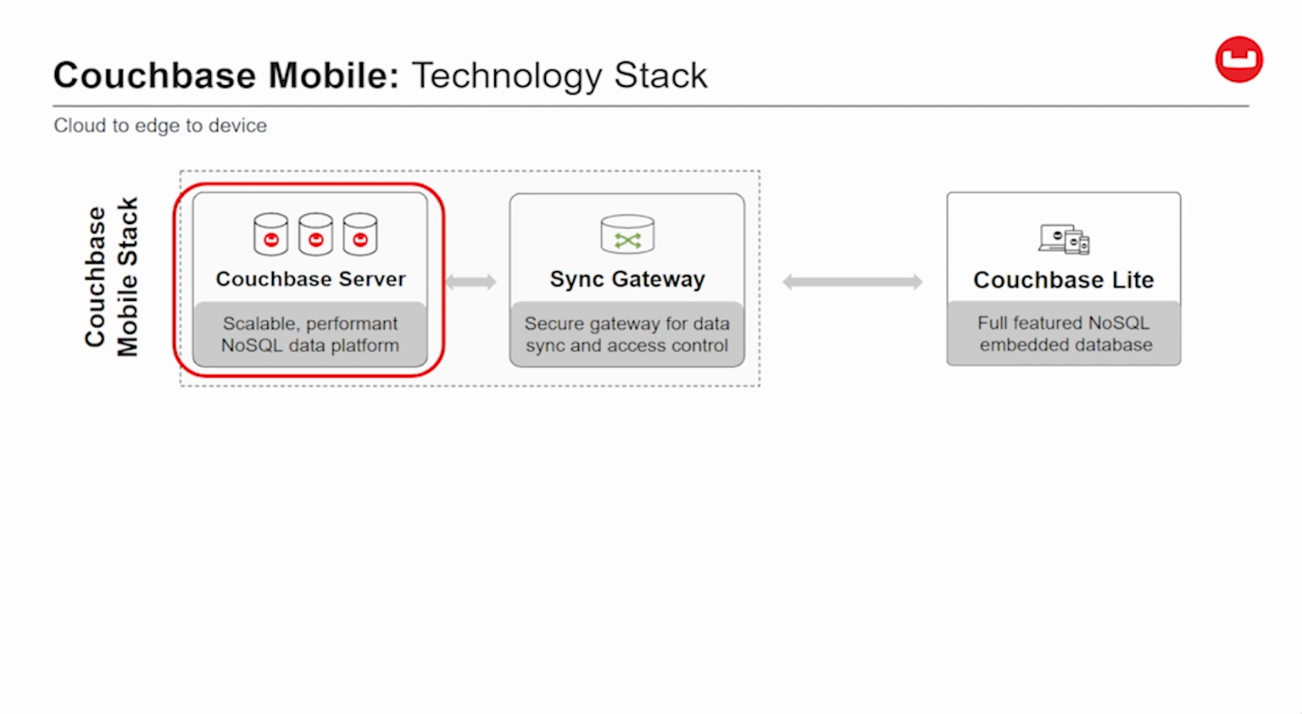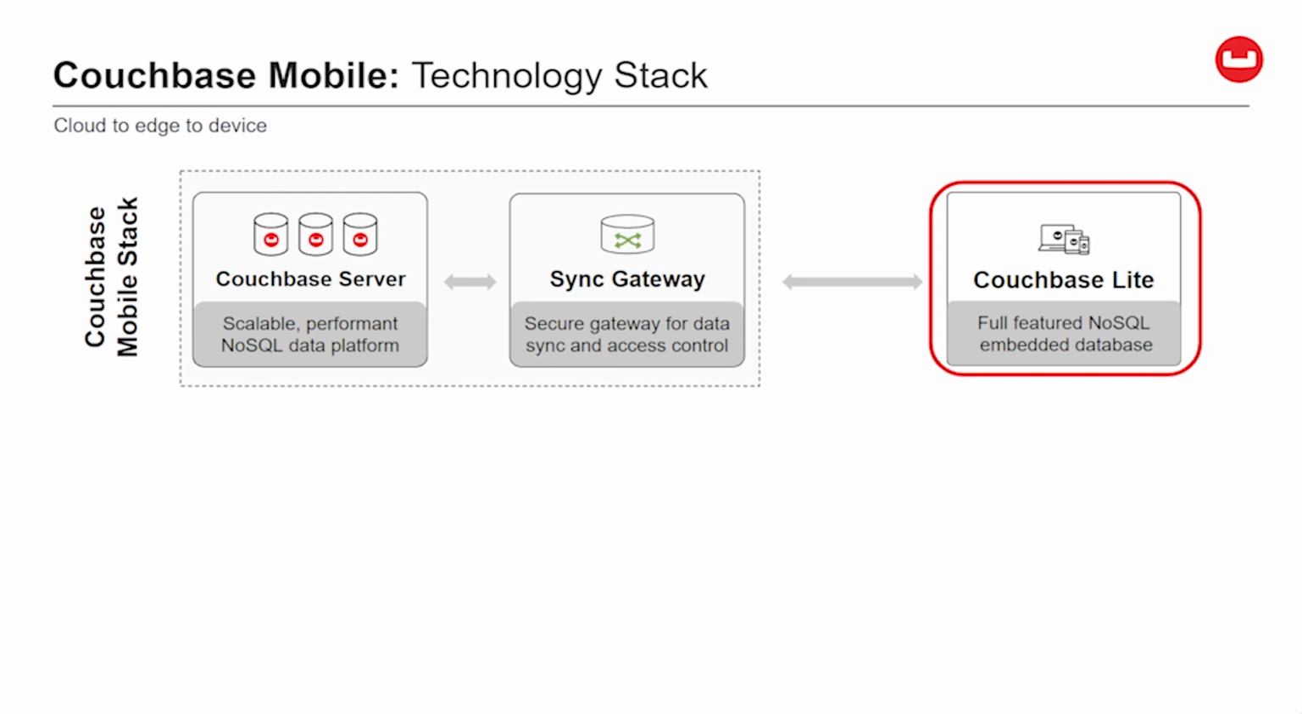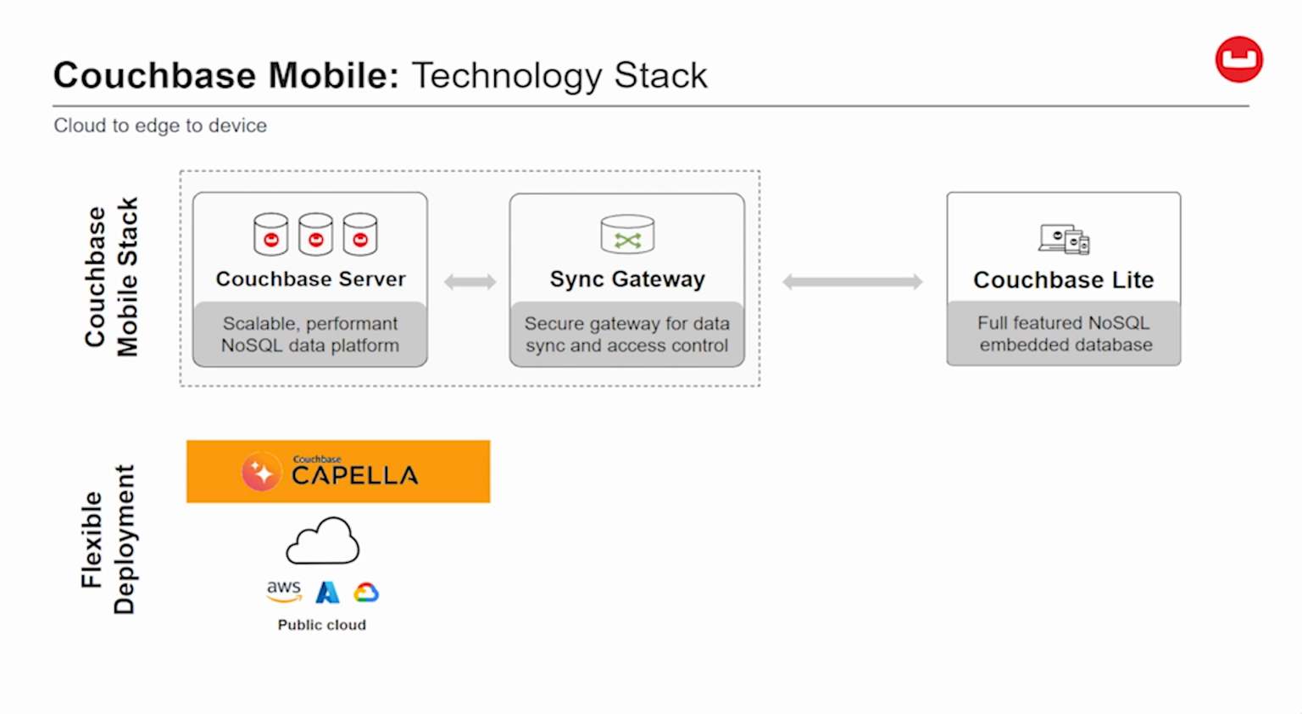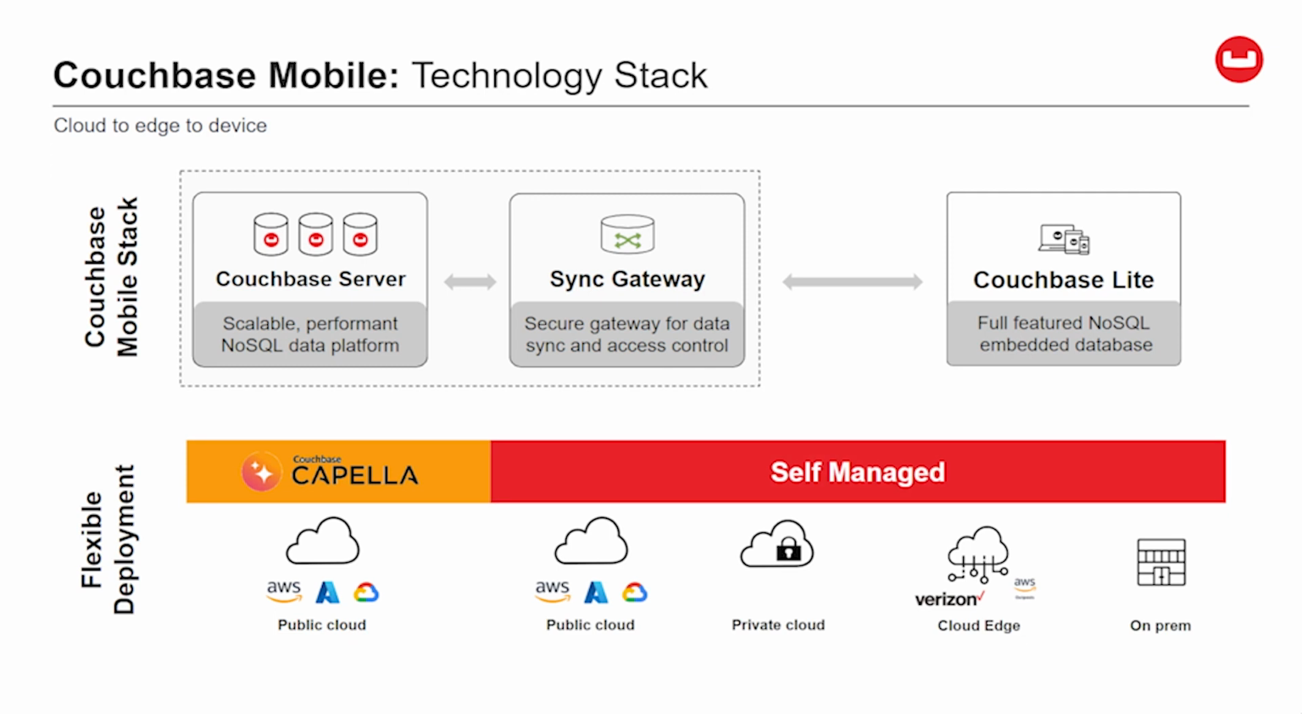The Couchbase Mobile product stack is made up of three foundational components: Couchbase Server, our flagship distributed NoSQL document database server with support for SQL, analytics, full-text search, and eventing. Couchbase Lite, which is the embeddable version of Couchbase for mobile and custom embedded devices. And Sync Gateway, which sits in between and is responsible for secure data synchronization, routing, and access control between mobile clients and server tiers. These capabilities can be deployed two ways: fully managed, with Couchbase Capella, or self-managed, where customers install Couchbase themselves on public or private clouds, on a cloud edge service, or on-premises.